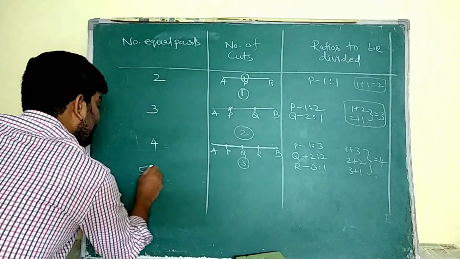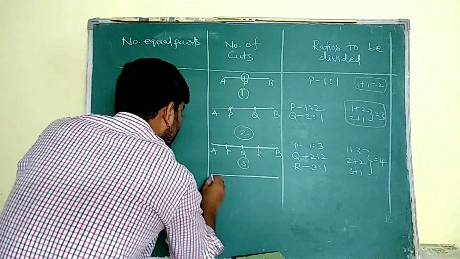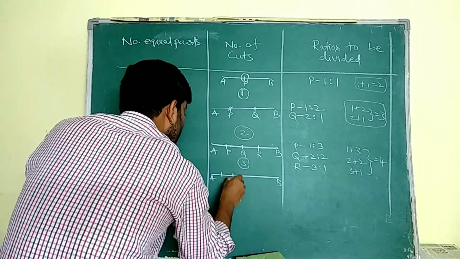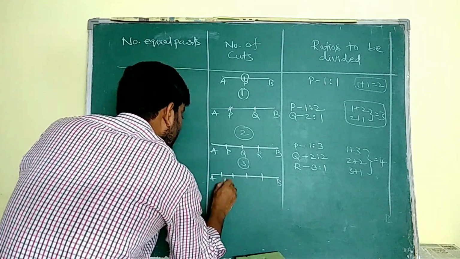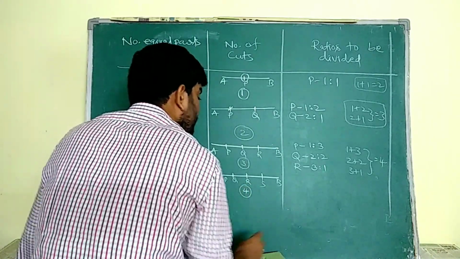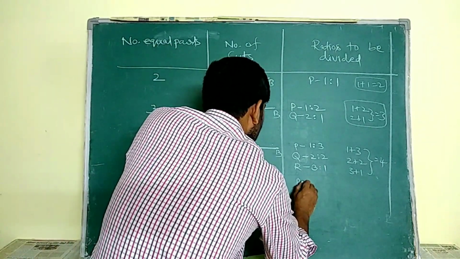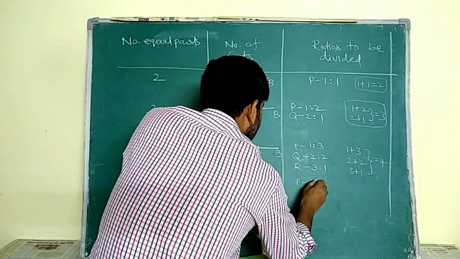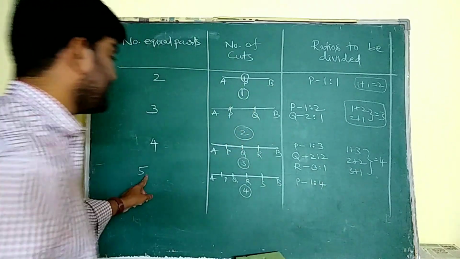Similarly, for 5 equal parts, A, B, 4 cuts needed: 1, 2, 3, 4, that is P, Q, R, S. Those ratios are P 1:4. Why? Because the sum of the ratio parts must be 5.